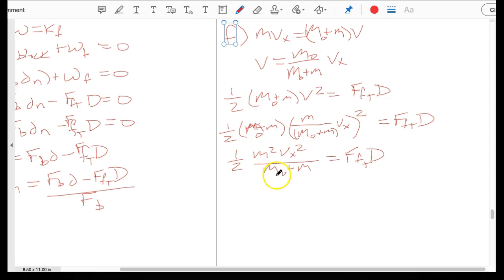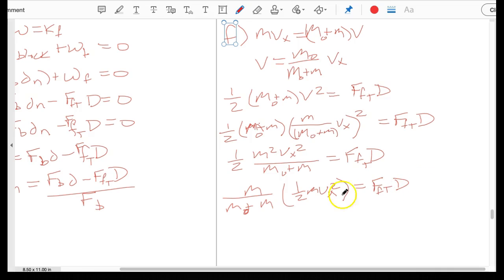And then if we go through and simplify this, we can make it M over big M plus m, times one half m v x squared. Well, there's kinetic energy for us. And then that is equal to F_t, the force of friction from the table, times that distance.